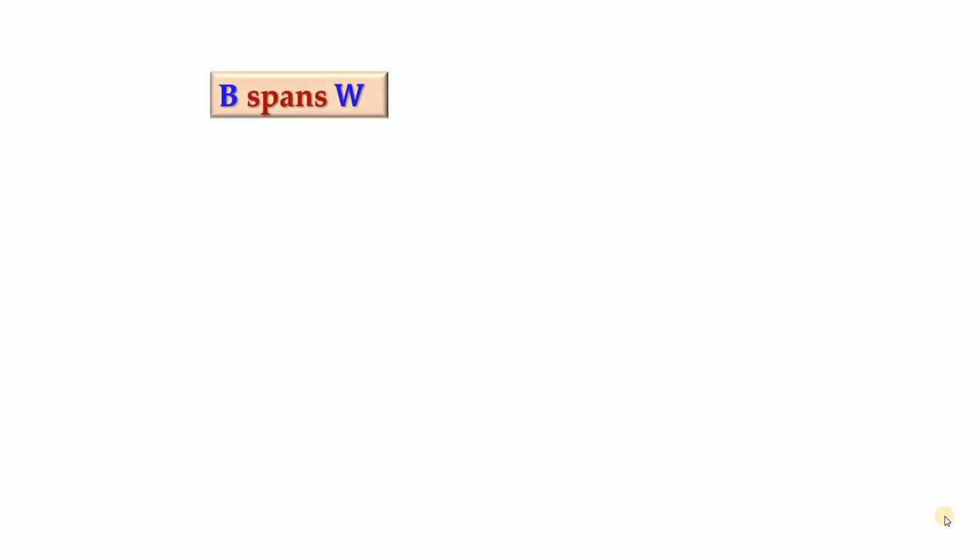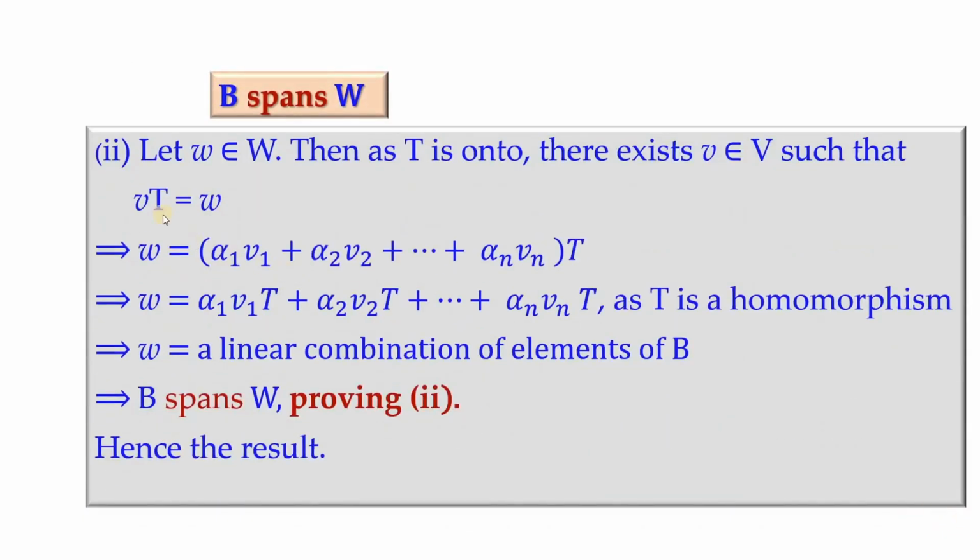Next we will prove that B spans W. For which we'll have to consider an element, say w in capital W, and write that w as a linear combination of elements of capital B. So as T is onto, there exists one v in V such that the image of v under T is w.